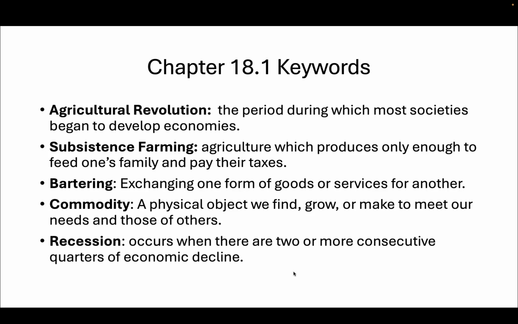Moving on from that, we have commodity. This is a physical object we find, grow, or make to meet our needs and those of others. The most important thing with commodities is to understand that it's stuff. It's not enough to just say it's stuff, but it has to be a physical thing. So a commodity cannot be an NFT, right? It has to be a physical object you can hold in your hands that is actually useful for things. So when you talk about commodities markets, you're talking about corn and pigs and actual things.